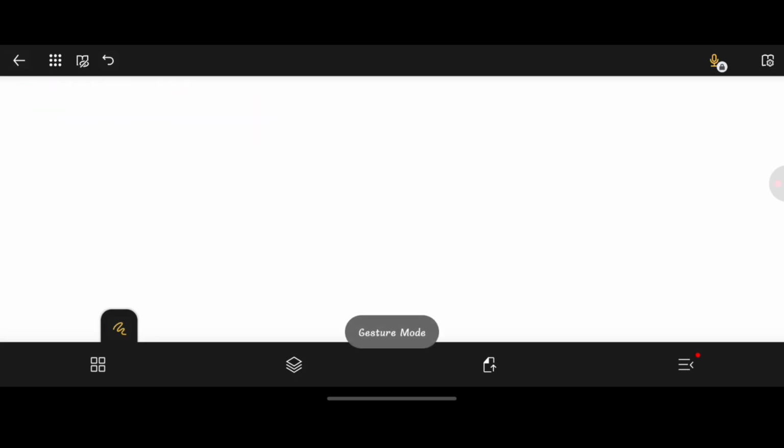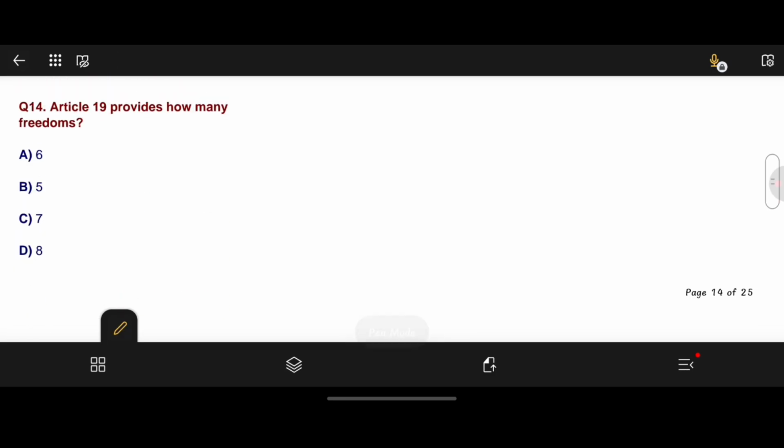Moving to question number 14. Article 19 provides how many freedoms? Your options are A 6, B 5, C 7, D 8. Here option A is the correct answer, 6 freedoms.